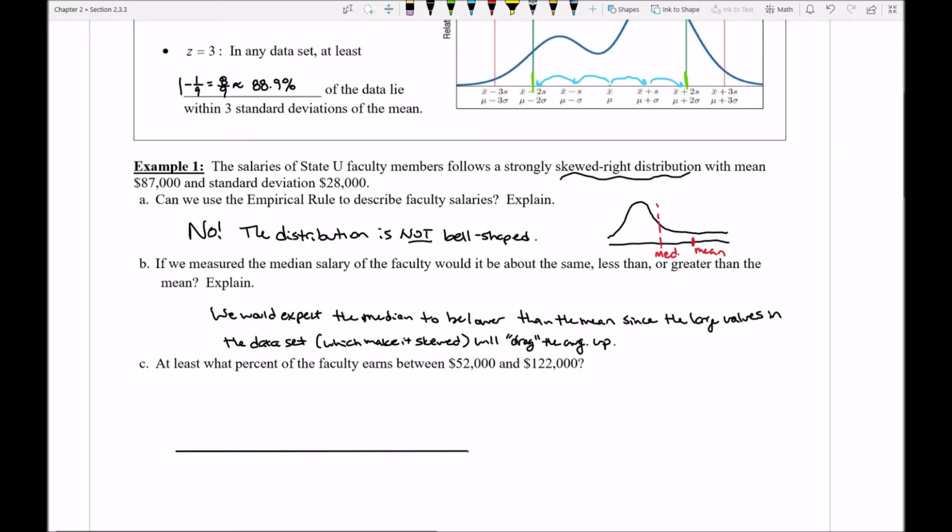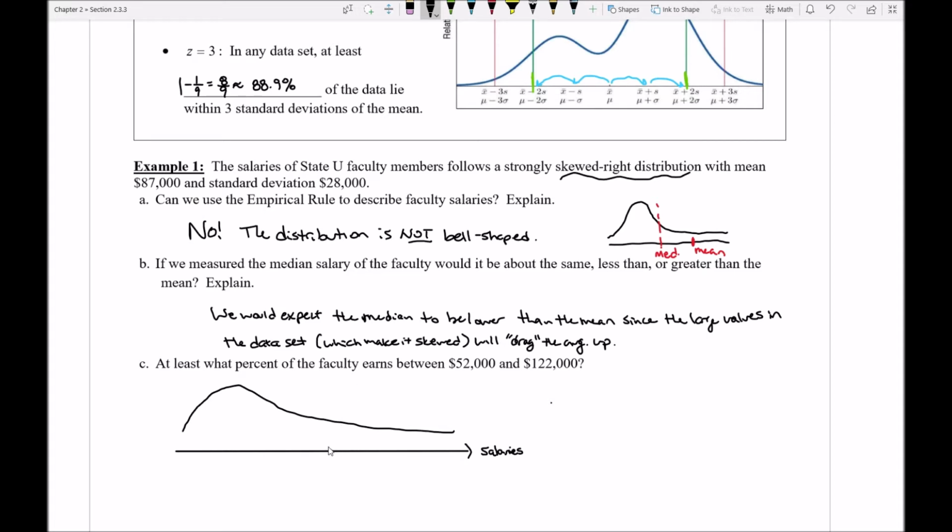So I'm going to draw a little number line here. My number line is meant to stand for different salaries. And I know that I have a skewed right distribution that sits above it, so I could draw something that looks like this, skewed right.